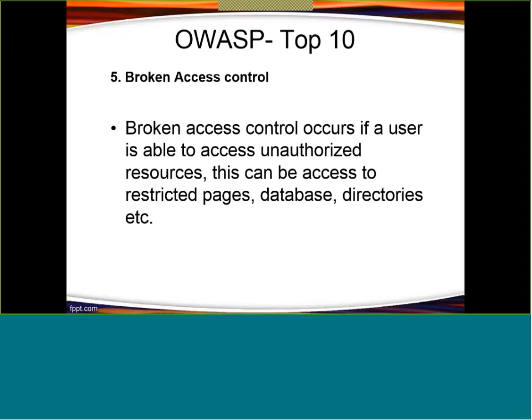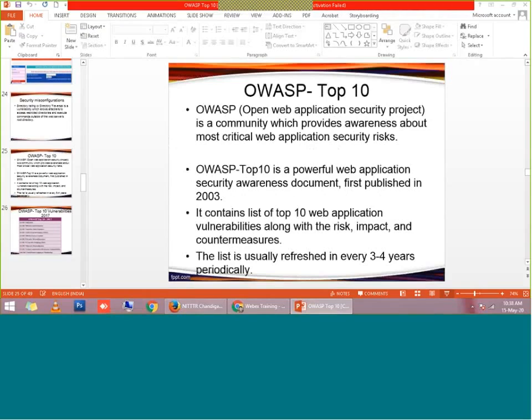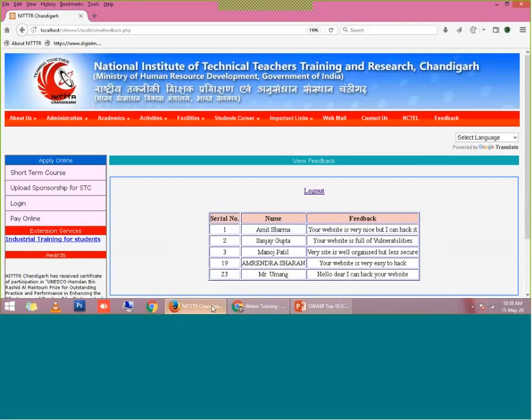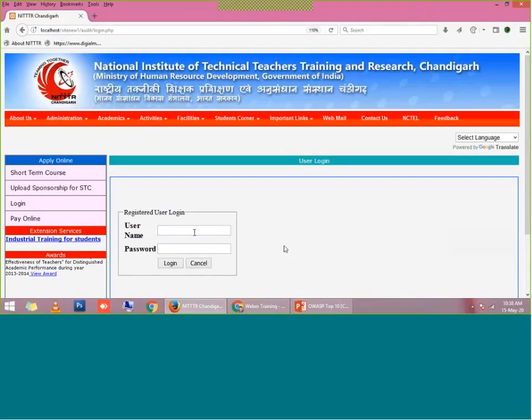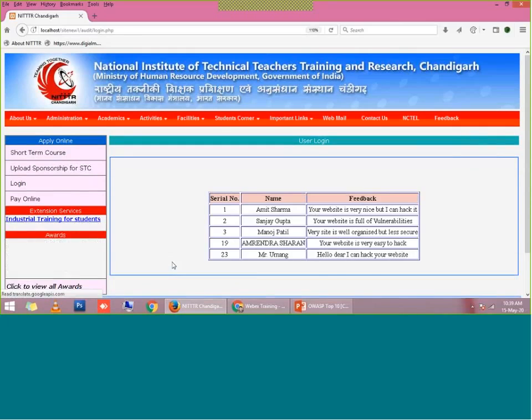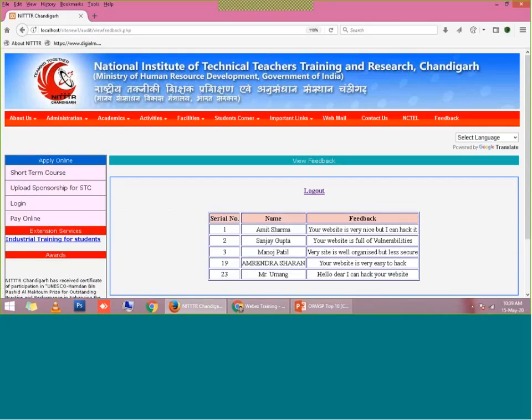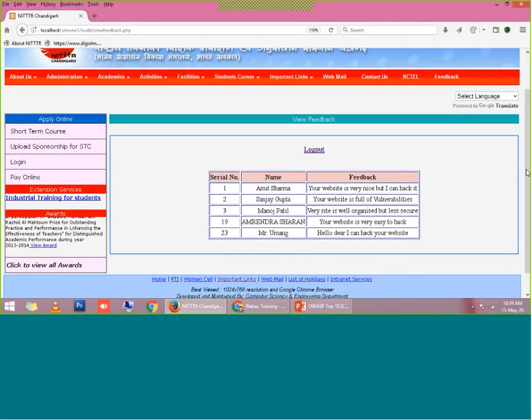Because the logout is not properly implemented. So I just want to demonstrate what this screen is showing: to visit any restricted page, you must log in through this user control. So you have to log in through this user control, or you have to put your login ID and password. Once you are inside this secured page, you can access any data available in this secured page. Once you are done with this data, you will click on this logout